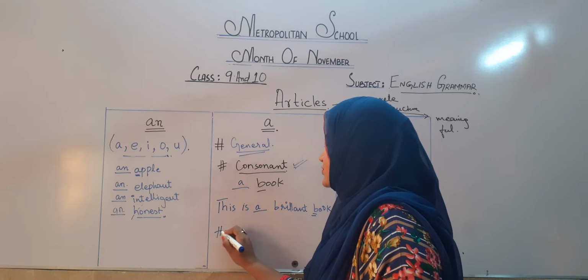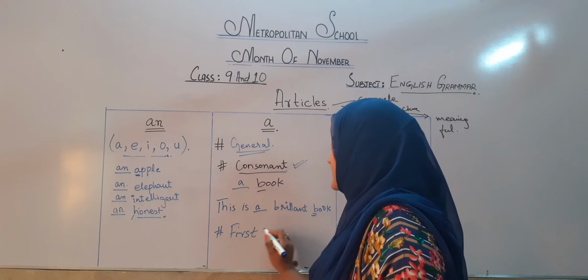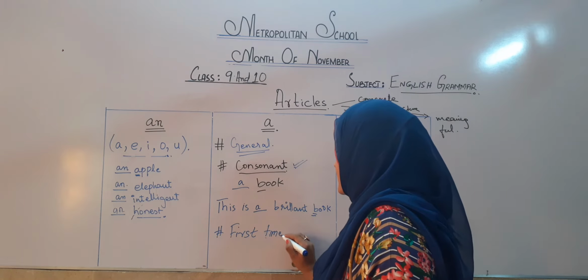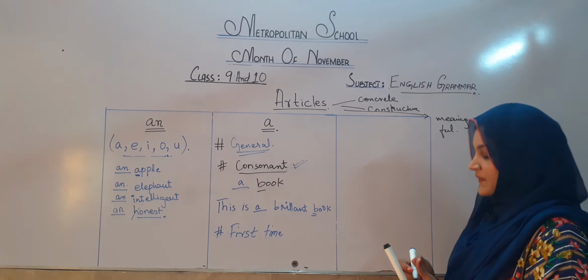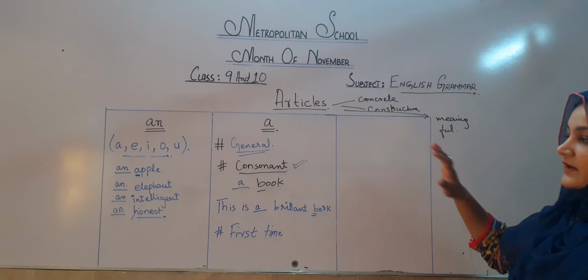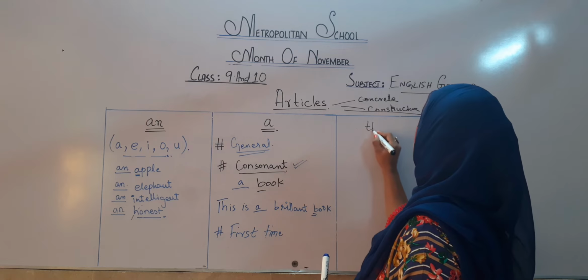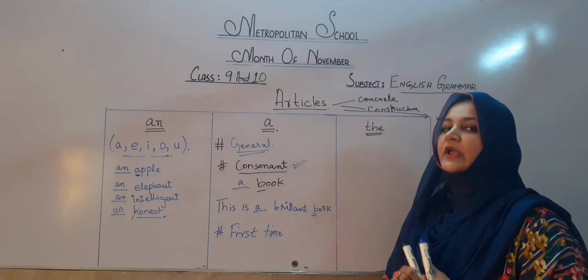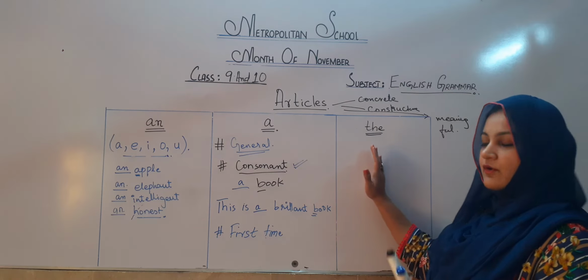Our third condition is talking about the very first time, because in this sentence I haven't mentioned this book to you before. Now our third article is the. When we use the, it's very simple. Just the opposite of a.